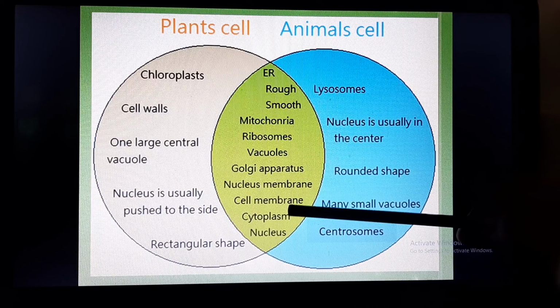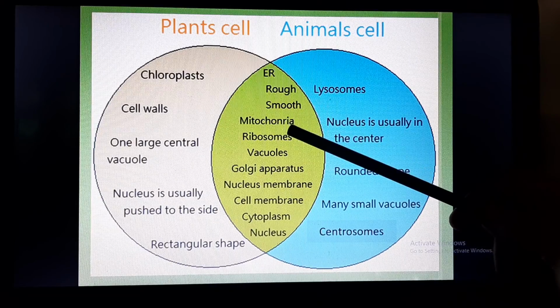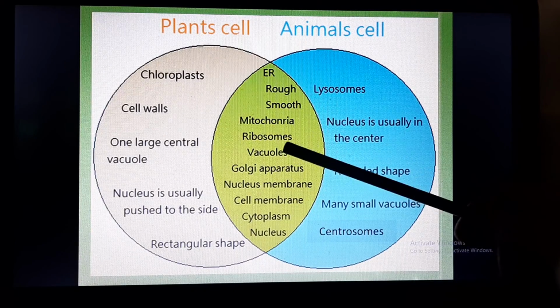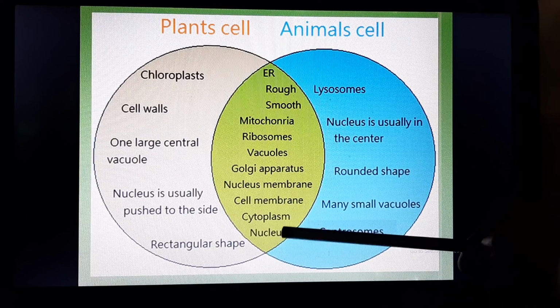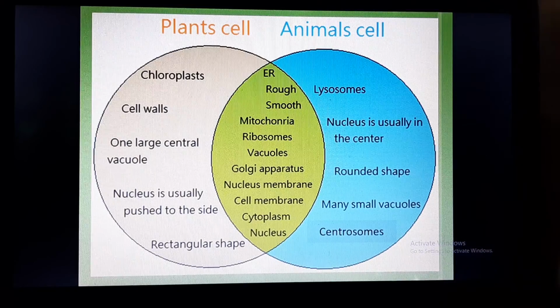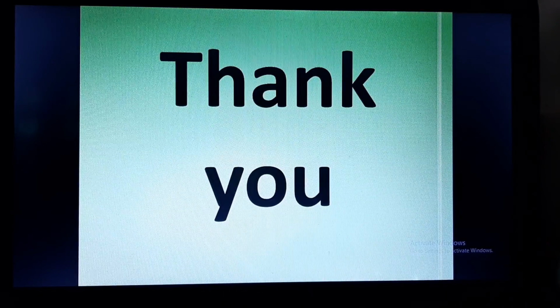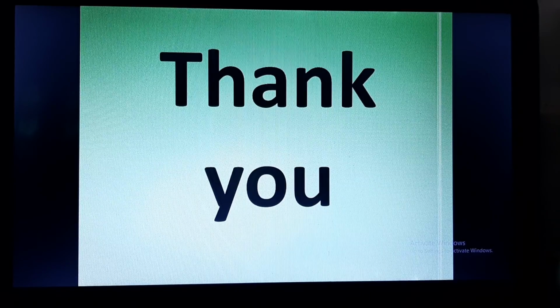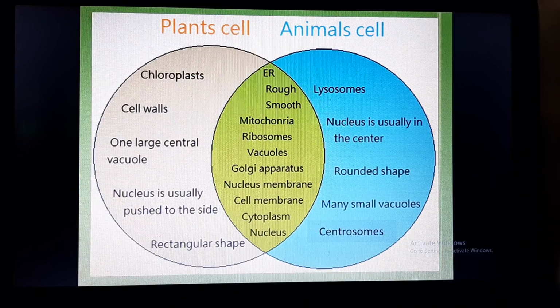Now the common features of both the cells are endoplasmic reticulum, rough and smooth both, mitochondria, ribosome, vacuoles, Golgi apparatus, nuclear membrane, cell membrane, cytoplasm, and nucleus. So these are the common features in both the cells, and these are the differences between both the cells. So here we conclude the chapter, and we have completed the chapter called Cell Structure and Function for Class 8. I hope you understood the chapter well.